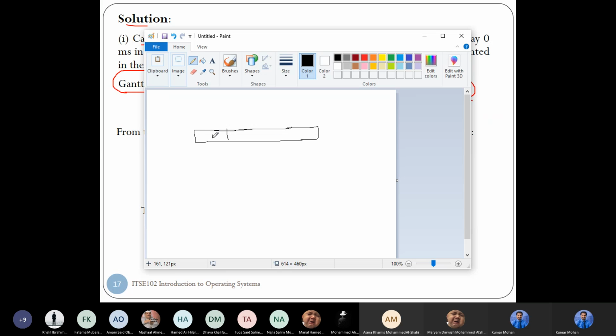So first process is P1. Next process is P2. And next process is P3. So the process P1 starts with 0. The time is given as 15. So 0 to 15. For P2, the time is 10, add 10 to that, so you will get 25. And for process P3, the starting time is 25. I am adding 5 to that, so it will be 30. So the Gantt chart is given like this.